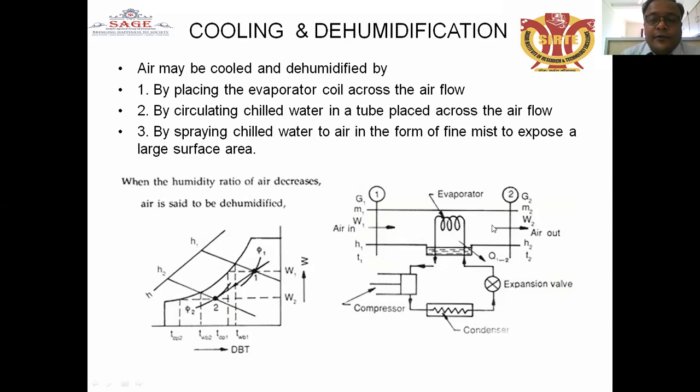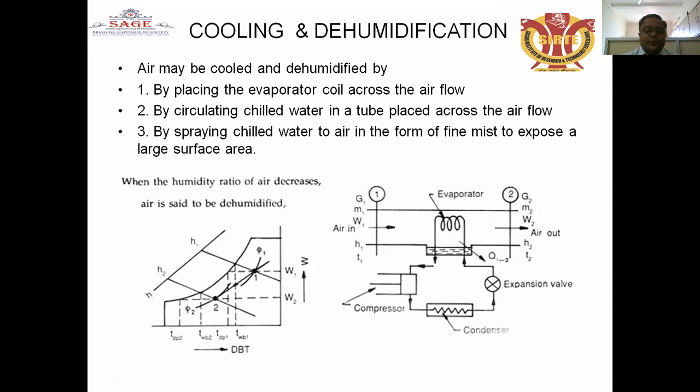And similarly, the third condition is spraying the chilled water into the air in the form of a fine mist to expose a larger surface area. These are the three methods by which the cooling and dehumidification process can be achieved. When the humidity ratio of air decreases, the air is said to be dehumidified. If the humidity ratio is decreasing, we call it the dehumidification process.